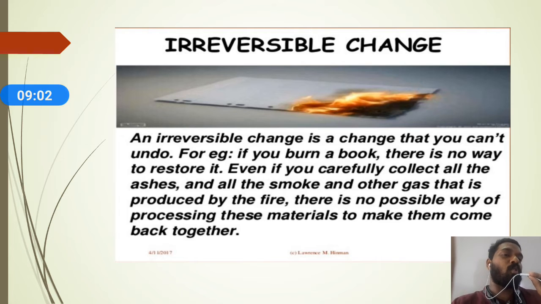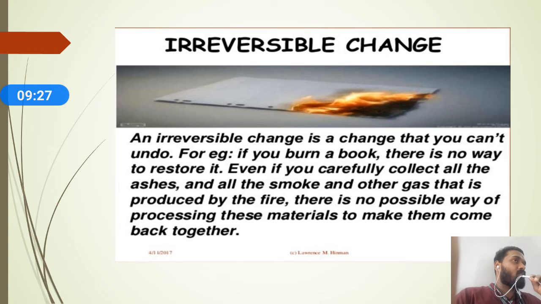Even if you carefully collect all the ashes and all the smoke and other gases produced by the fire, there is no possible way of processing these materials to make them come back together. That means irreversible change means once the change occurs, you cannot change it back.